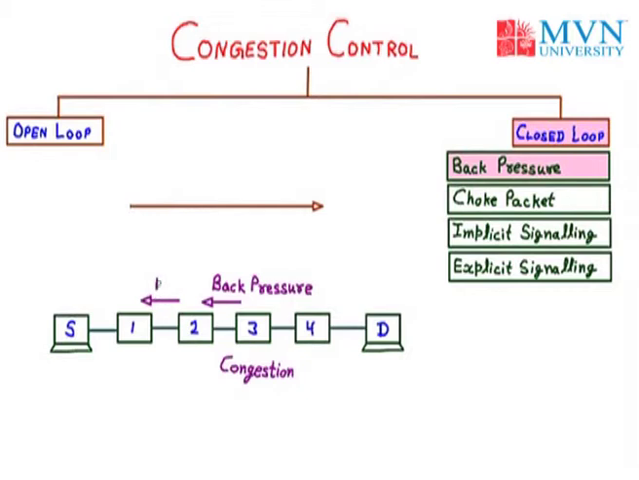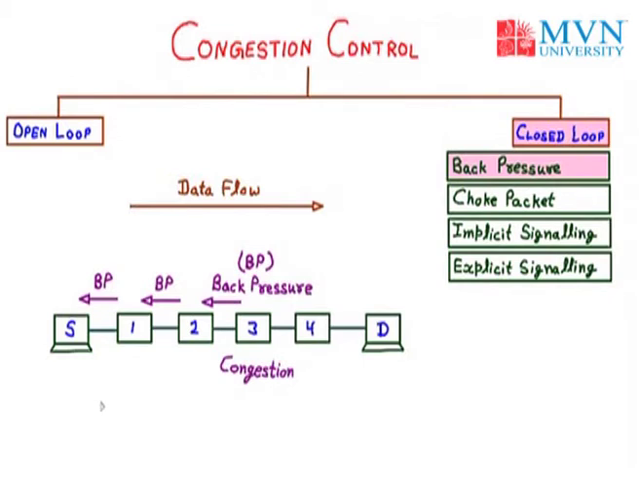We are writing it as BP. BP stands for back pressure. Similarly, as node number 2 and 3, node 1 will be congested and will again send the back pressure message to the source. Now, you can see that the back pressure message is opposite to the data flow, as the data flow is in the direction from source to destination.